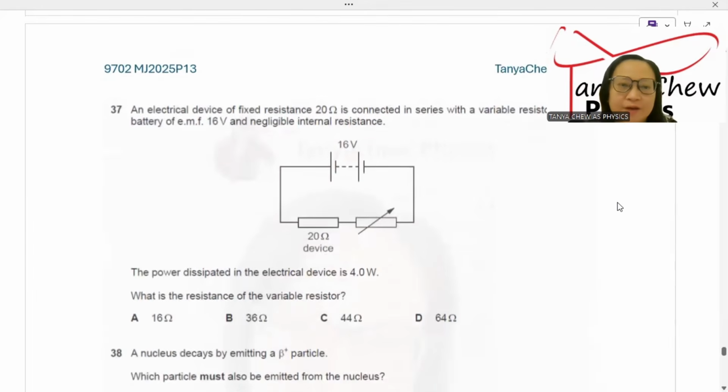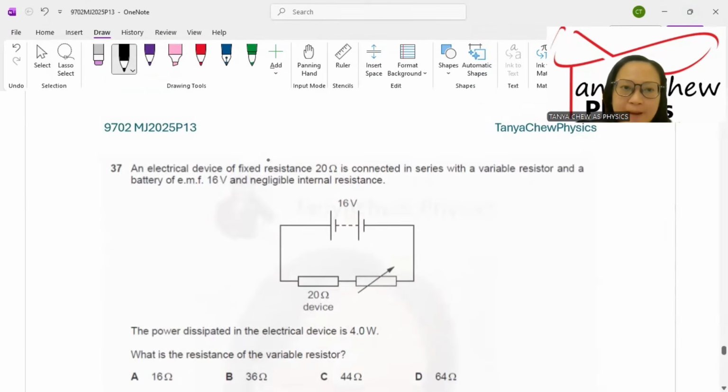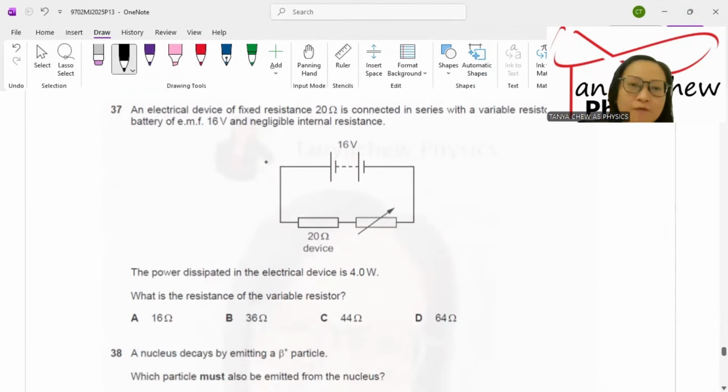Number 37, an electrical device of fixed resistance 20 ohm is connected in series with a variable resistor and a battery of EMF 16 volt and negligible internal resistance. The power dissipated in the electrical device is 4 watt. Okay, what is the resistance of the variable resistor? So the power dissipated is 4 watts.